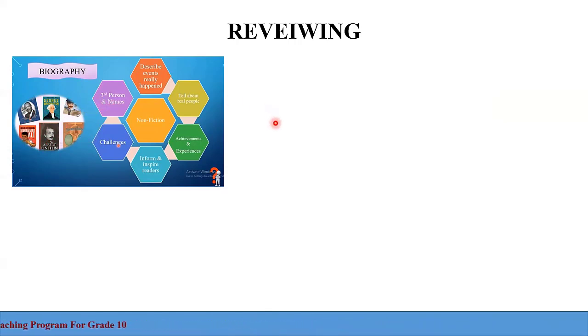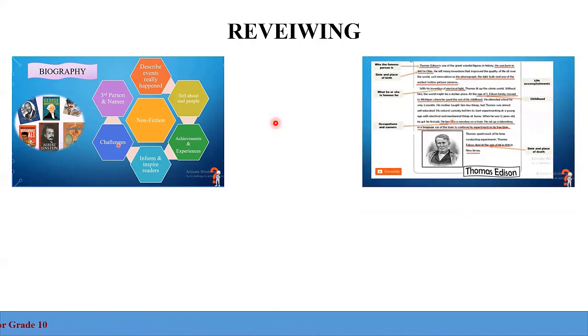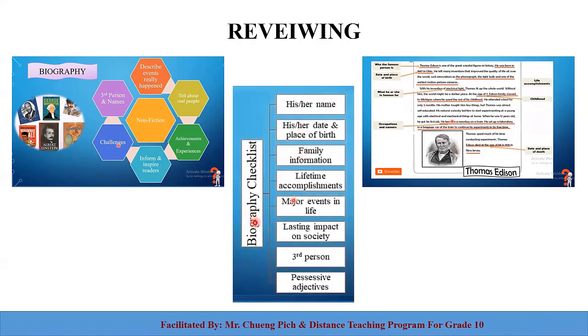Here is another example that we studied last week, the video about Thomas Edison, the one who created the light bulb, right? We also have the checklist called the biography checklist. After you have written your biography, you have to check the characteristics of your biography based on your checklist here.